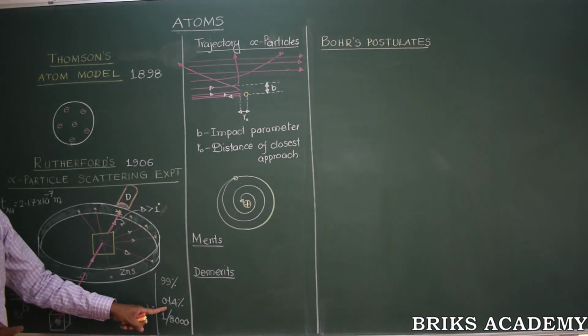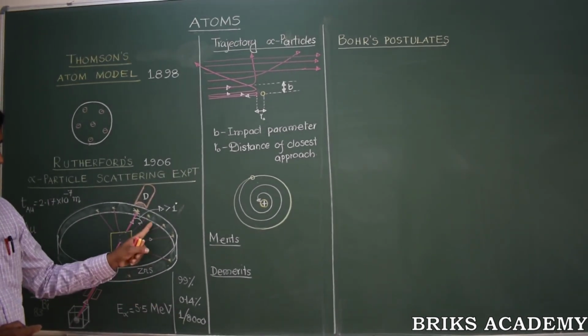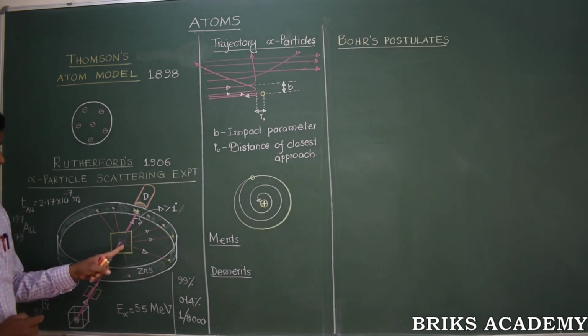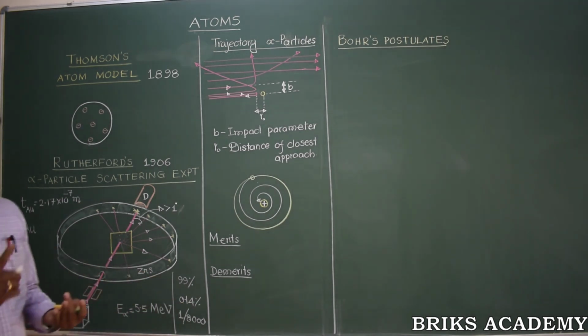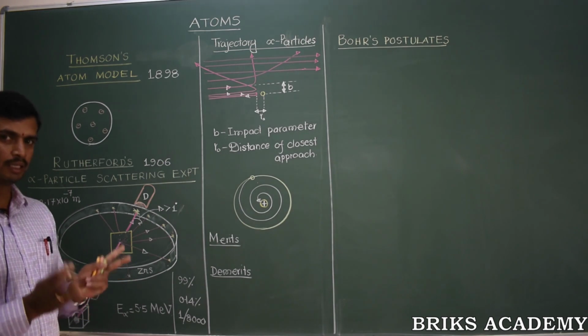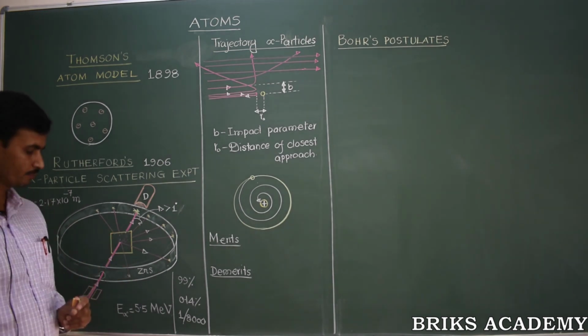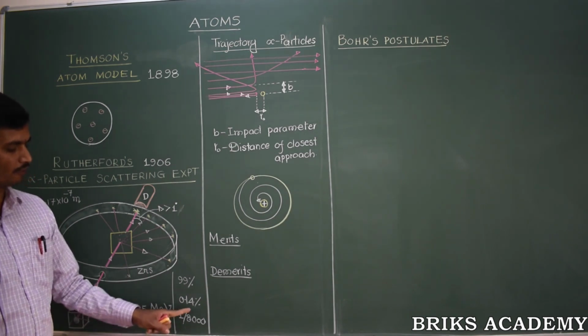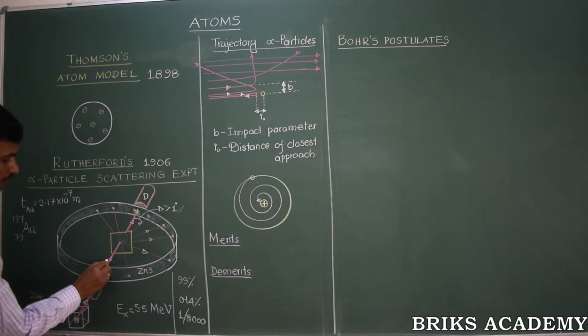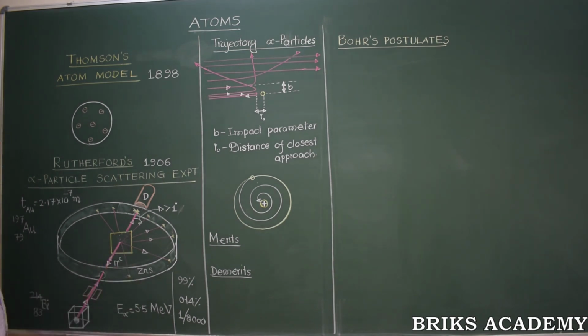Secondly, there was a small percentage of particles which got deflected by an angle just more than 1 degree. These particles should have suffered some deflection or reflection from the positive charge present in the gold atoms, which means the gold atom has positive charge, and this positive charge is not distributed all over the gold atom but should be confined to a very, very small space. And about one particle out of 8,000 incident particles got deflected at an angle more than 90 degrees. There were also particles which were deflected at an angle of 180 degrees, bouncing back in the opposite direction.